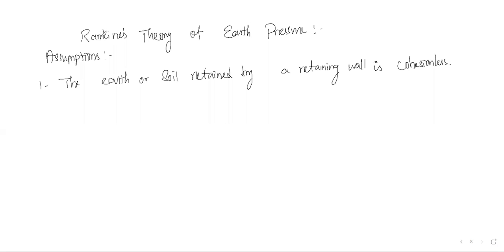That is the reason we say that whatever soil the retaining wall is going to retain is cohesionless.